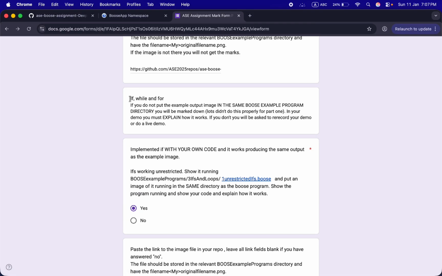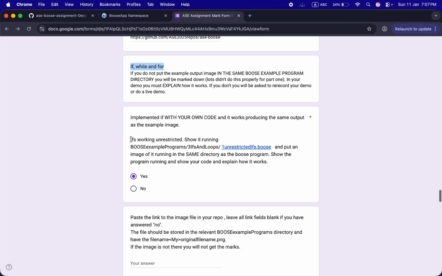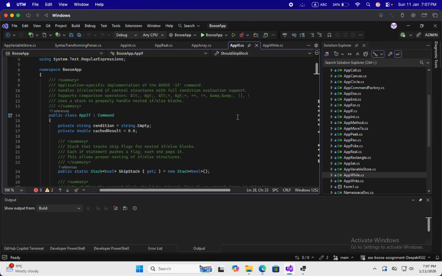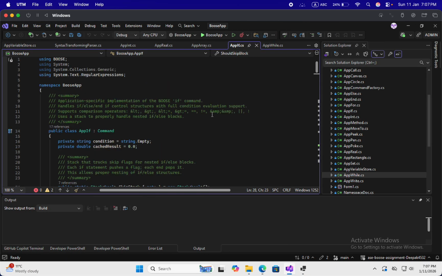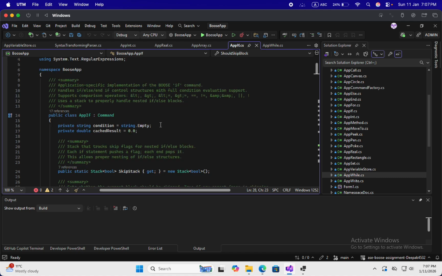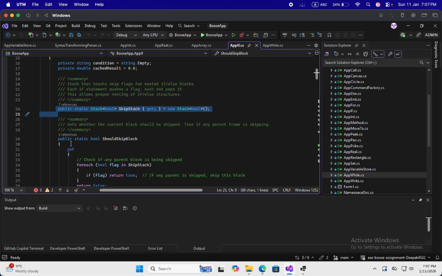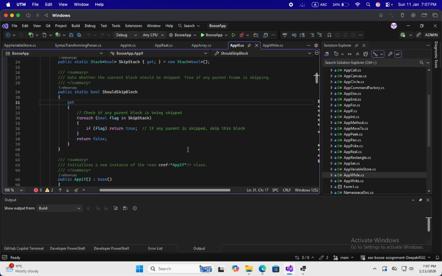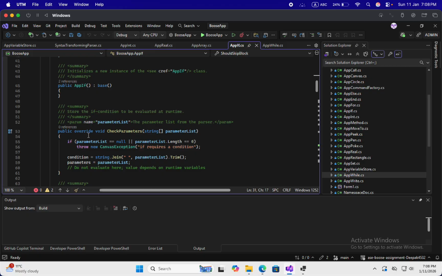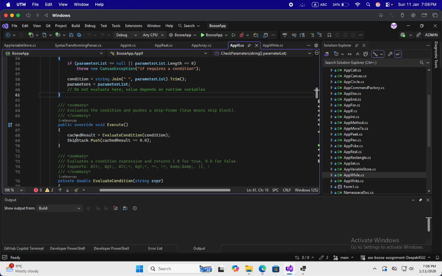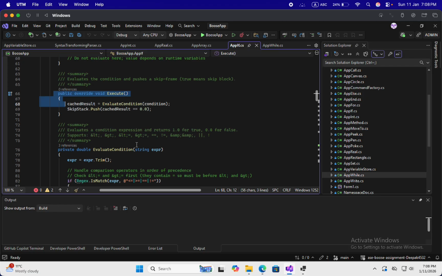Now let's jump into our if, while, and for. At first, for if, let's check our code. This is our code for if class. Here you can see that I have extended the command which implements the iCommand interface, and here is my skip stack defined and should skip block for else block to be executed successfully. And here you can see check parameters, and below it here is my execution, and below it I have also written a function to evaluate condition for if else condition.